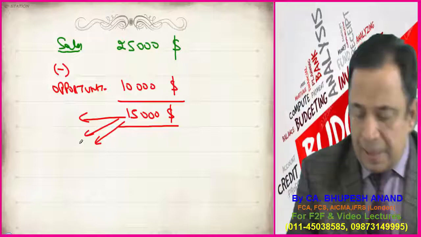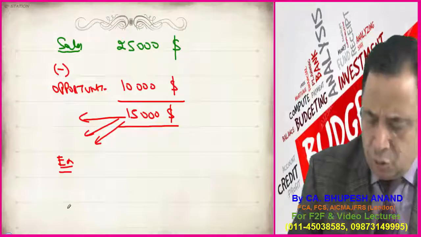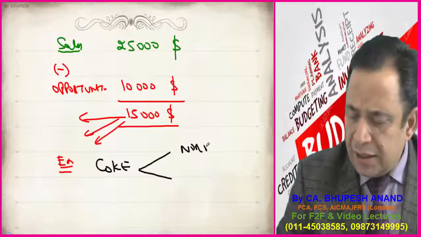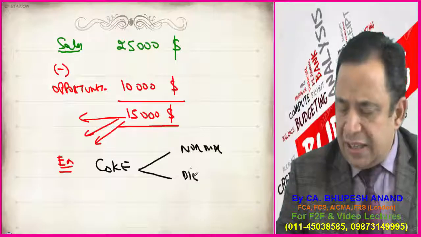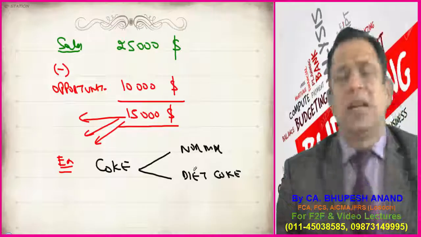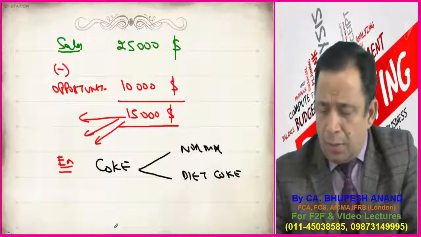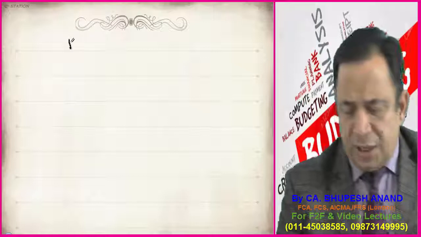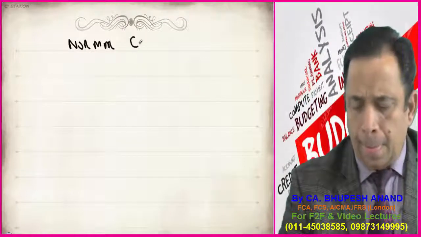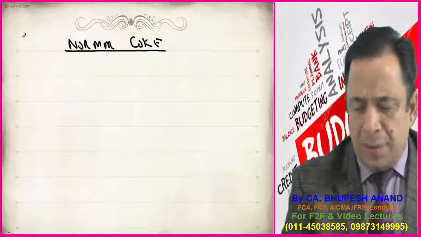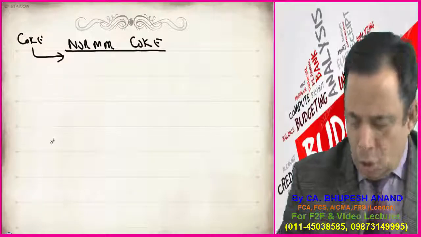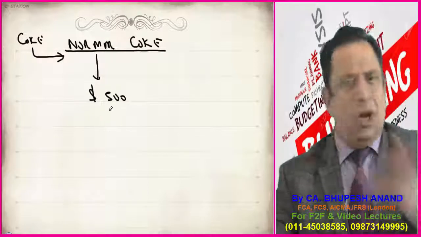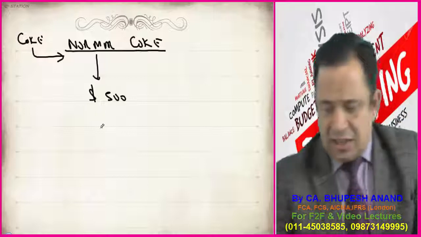Let me give you another example of Coke. Now there are two versions of Coke. One is normal Coke, that is with sugar, and the other is Diet Coke. Suppose that before Diet Coke, the company is only manufacturing normal Coke, and $500 million, let the case be, is the sales.